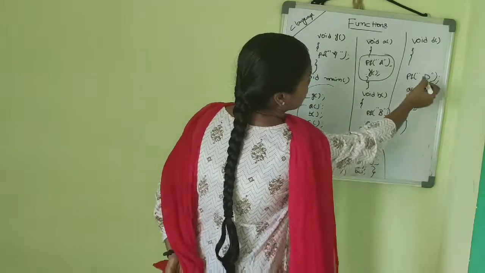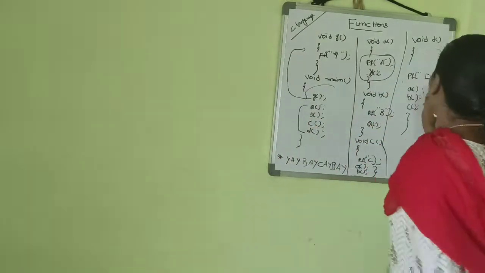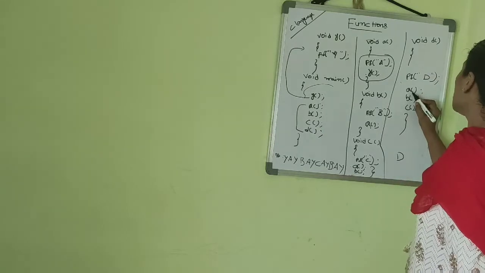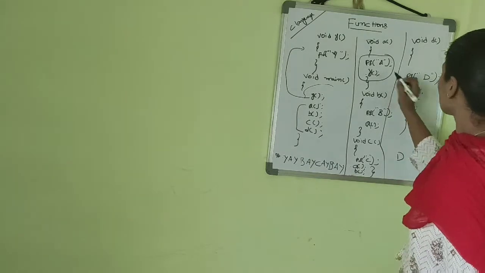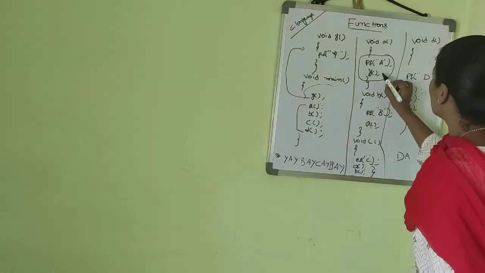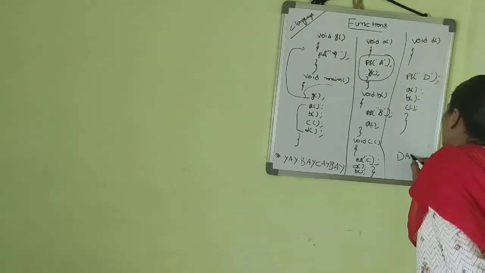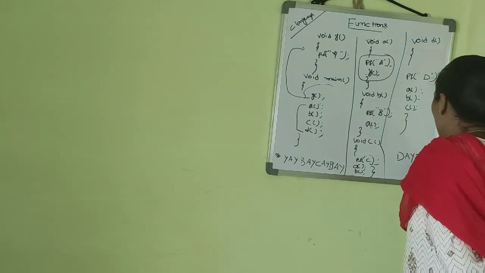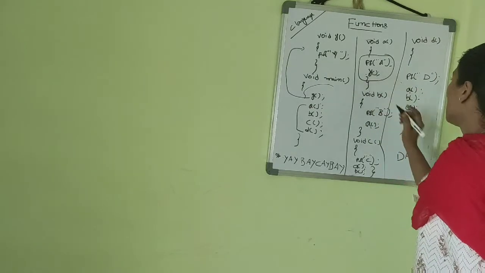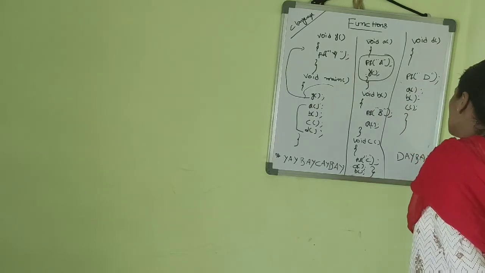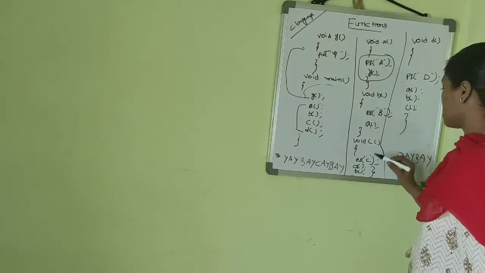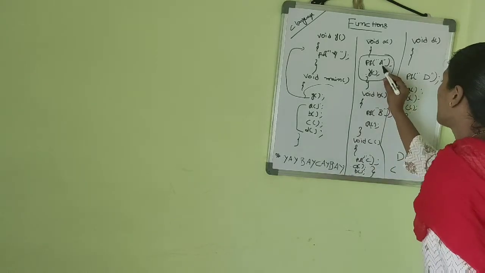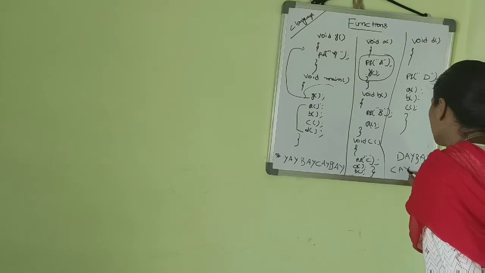And next in the b function we have printf b, and again it's calling the a function, means a, and again it has the y function, so y executes. Again the b function, b means b, and again it's calling the a function, so a and y. And the c function, c means c, and a means a, and the y function prints y.